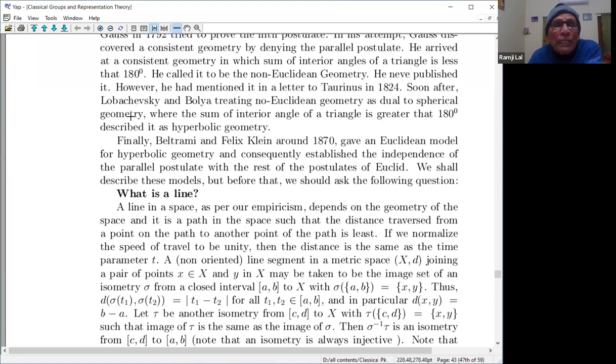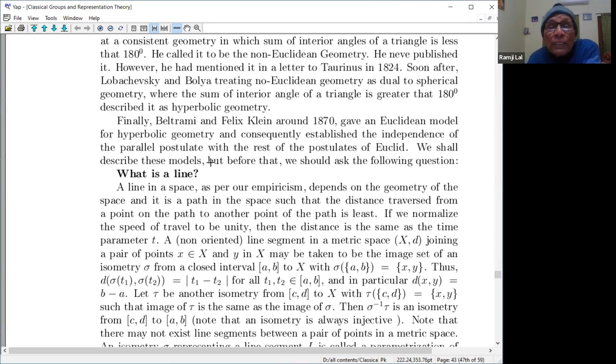So dual to this is the spherical geometry, where the sum of the interior angles of a triangle is greater than 180 degrees. So you look into the sphere, take three points on the sphere and make a triangle, then the sum of the interior angles will be greater than 180 degrees. But there is a hitch over there. You know, from two diametrically opposite points, you have infinitely many lines passing through those. And the first axiom was that between any two points, there is only one line passing through them. Anyway, so that is the.